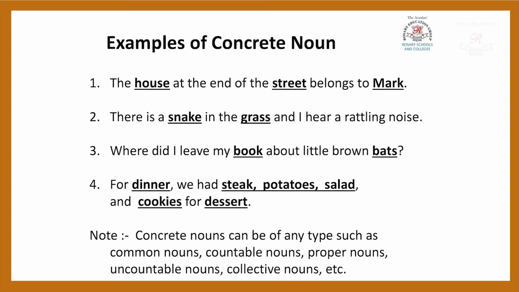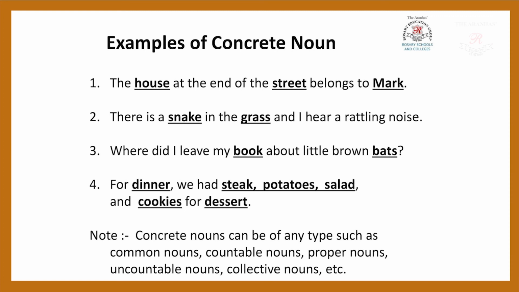For dinner, we had steak, potatoes, salad and cookies for dessert. Now dinner means manually I am having a dinner. So I can see that, I can touch the dinner, I can have it. What is in the dinner? Steak, potato, salad, cookies and dessert. All these things I can touch and I can eat manually with the help of my hands. So here again these particular words are the concrete nouns.